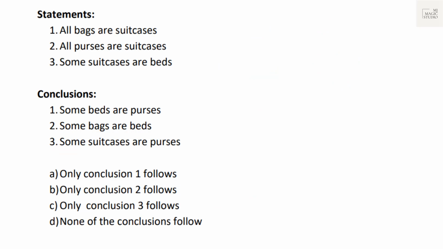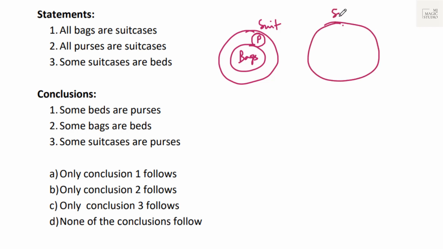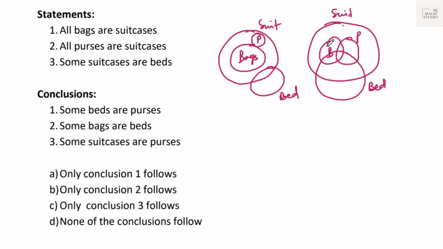Let's quickly do one more. All bags are suitcases, are subset. All purses are suitcases. So let me draw like this. Purses and bags are different. Then in suitcase we can also have it like this, bags and purses. Some suitcases are beds. It can be like this or it can be like this. Let's see with the help of these 2 what we'll get.